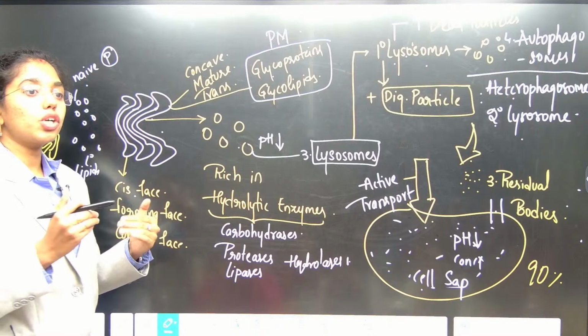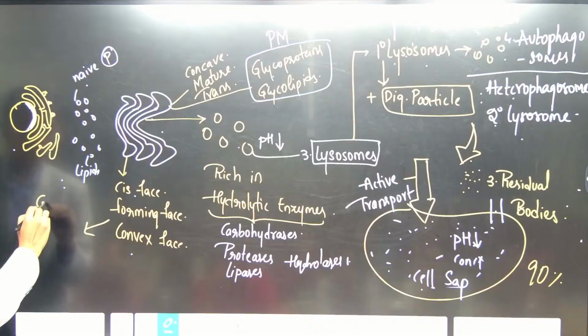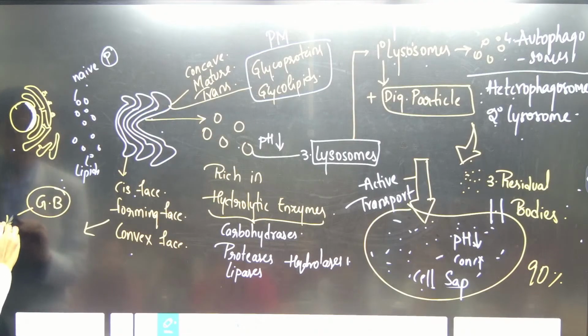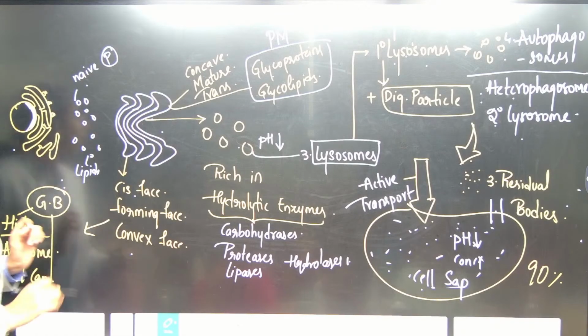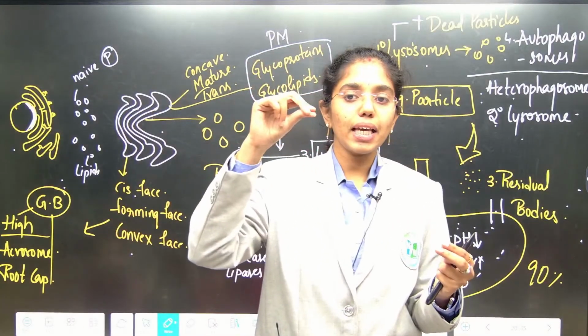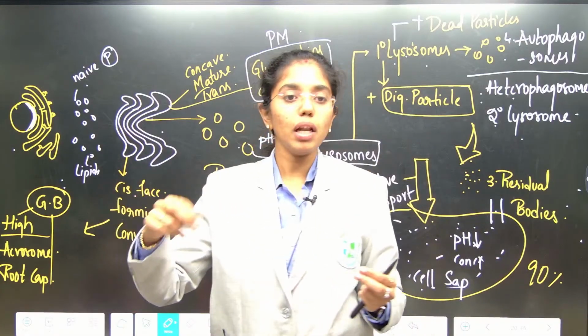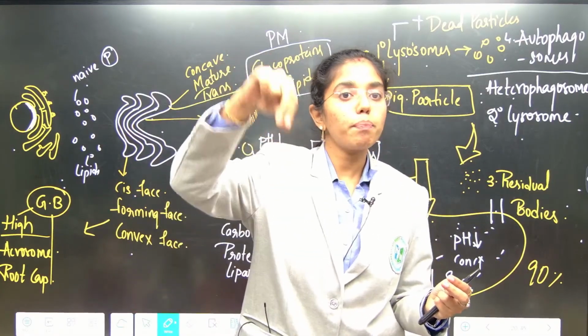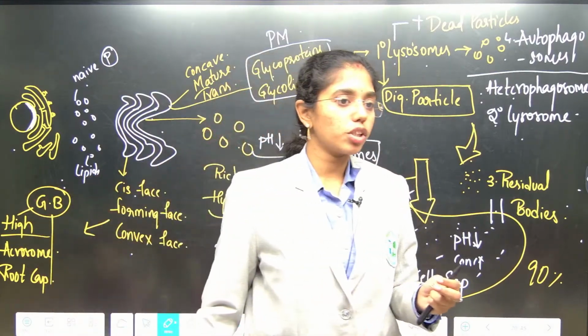Those cells in which Golgi bodies are present in high amount: the acrosome of a sperm cell and the root cap cell of plants. High amounts of Golgi bodies are present because in the acrosome high secretion is required to attach to the ovum, and in the root cap cell high secretions are required for positive geotropic movement. Okay. So in these, a high amount of Golgi bodies is present.